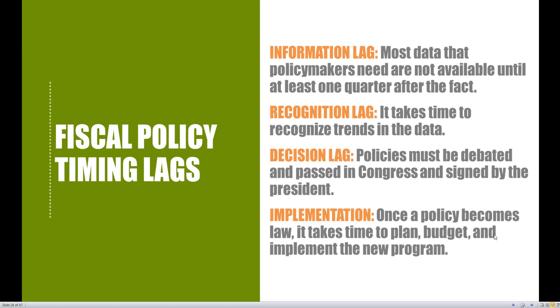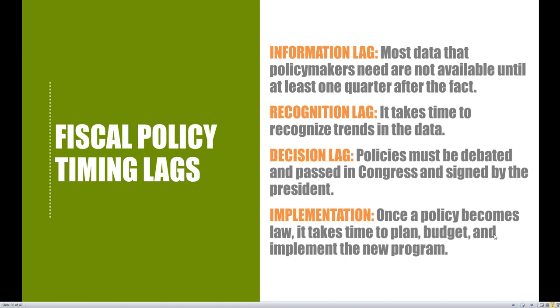Why does an average piece of fiscal policy take so long to have an impact on our own lives? Because it has to make its way through all of these lags that we see right here. So four different lags under fiscal policy timing lags: we have the information lag, the recognition lag, the decision lag, and the implementation lag.